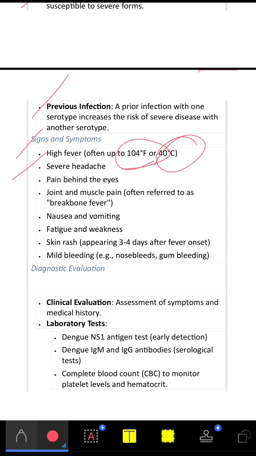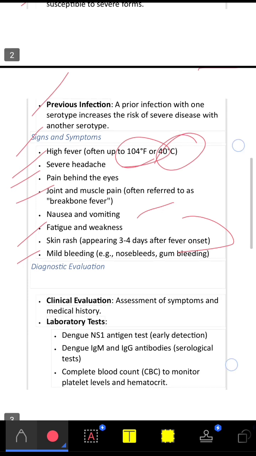Next, severe headache, pain behind the eyes, and joint and muscle pain. Nausea and vomiting, fatigue and weakness, and skin rashes will be there. The rash appears 3 to 4 days after fever onset. And next, mild bleeding like nosebleed and gum bleed.